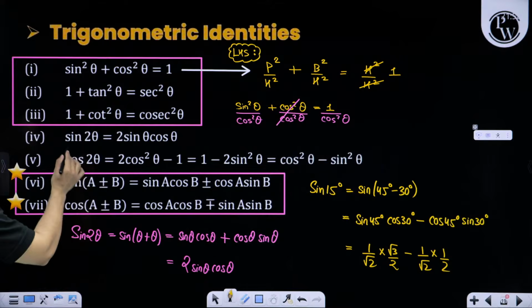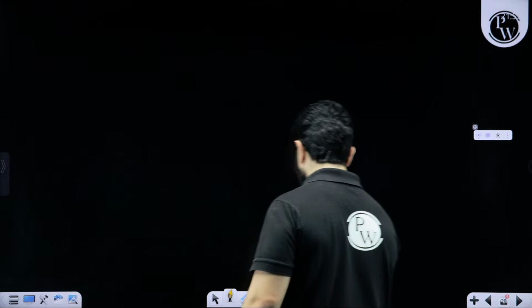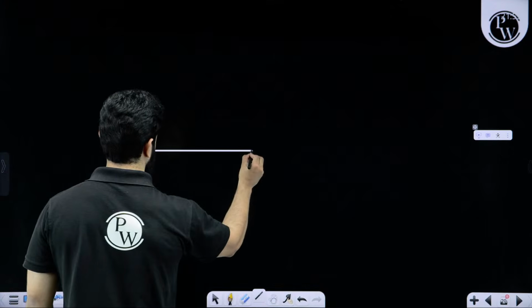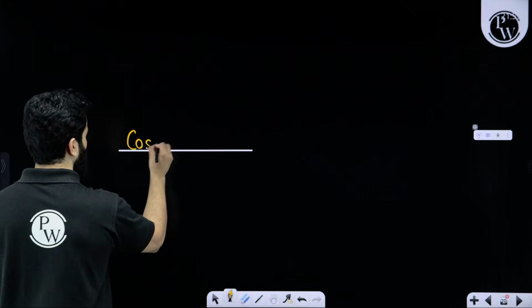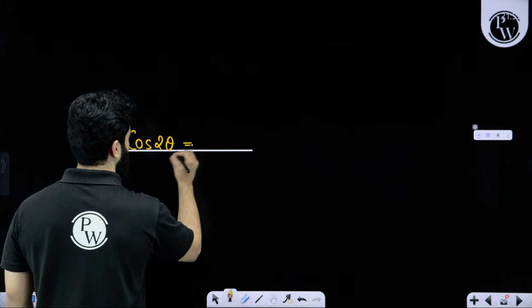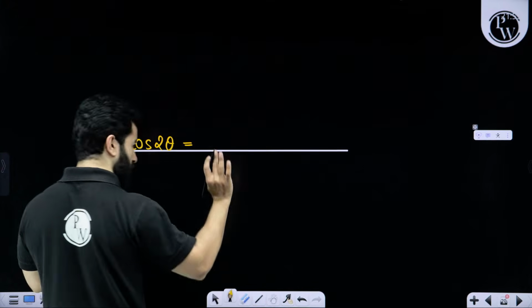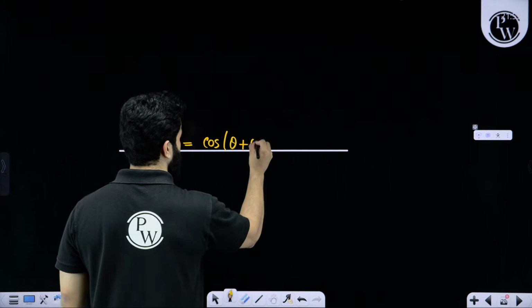Very, very important, sine 2 theta. Now cos 2 theta. Again, an extremely important identity. We are going to remember it, but let me explain it to you. Cos 2 theta can be written as cos of theta plus theta.